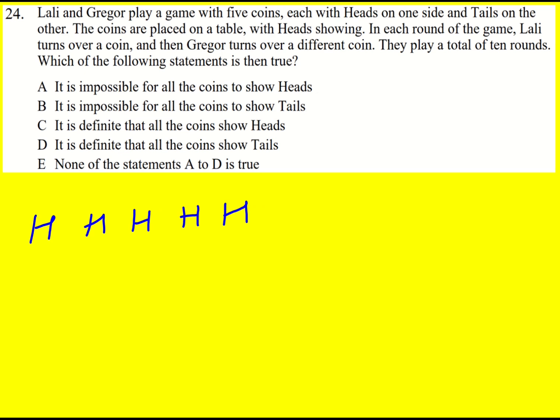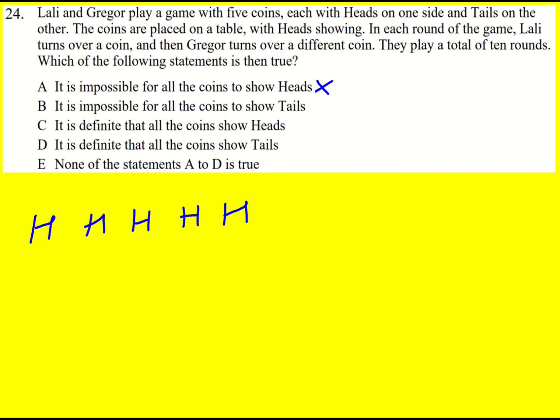So I'm going to pick A to start with. It's impossible for all the coins to show heads. Now, if they just both pick this one here, it would actually stay exactly the same because Lally would turn it over and Gregor would turn it back. So if they did this 10 times, we could definitely get back to all of them being heads. Therefore, this is not impossible.